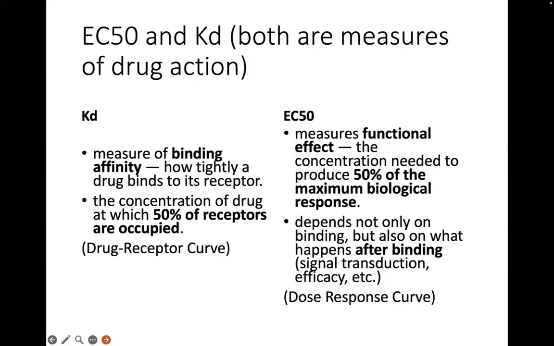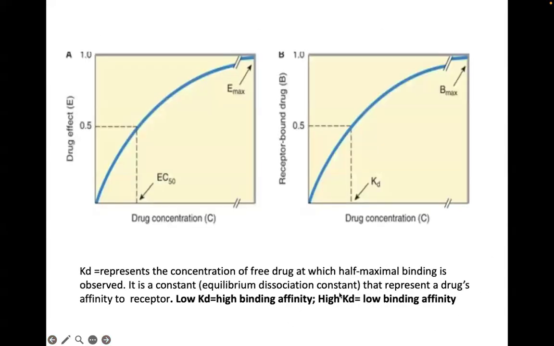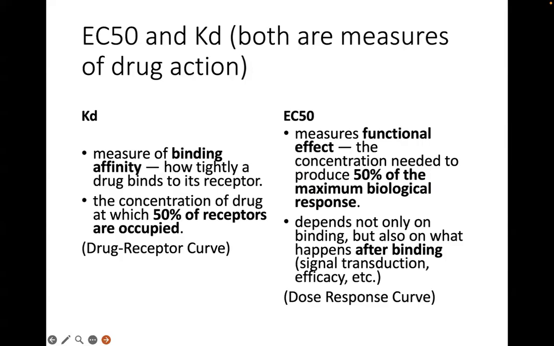A drug with a high KD, meaning the dissociation constant is great, has lower binding affinity and rapidly detaches. So it's hard for the system to maintain a stable amount of drug receptor complexes because the drug will rapidly dissociate. For you to maintain 50% of the receptors occupied, you need to give a higher dose or concentration of the drug. You need to infuse a higher concentration of the drug into that system.